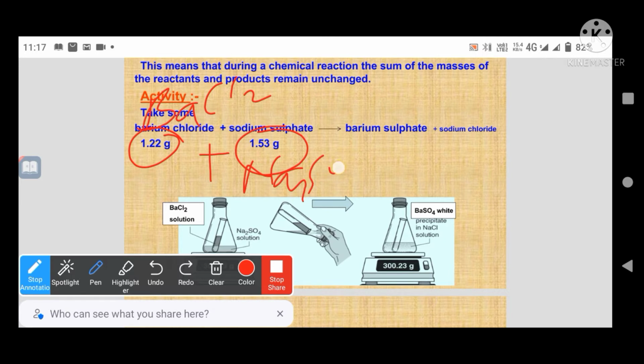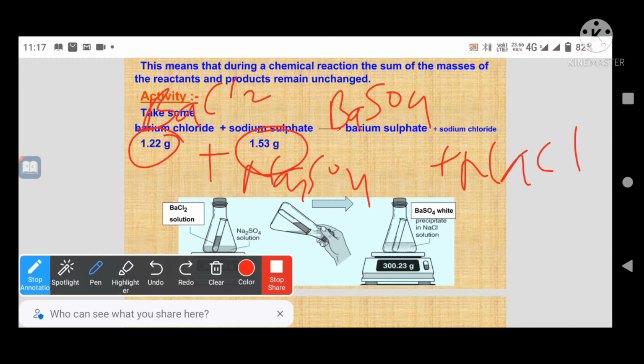There is the formation of barium sulfate, BaSO4, plus sodium chloride, NaCl.